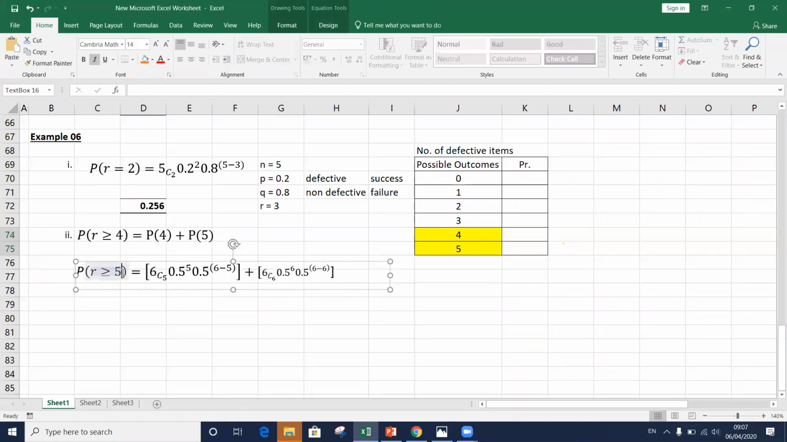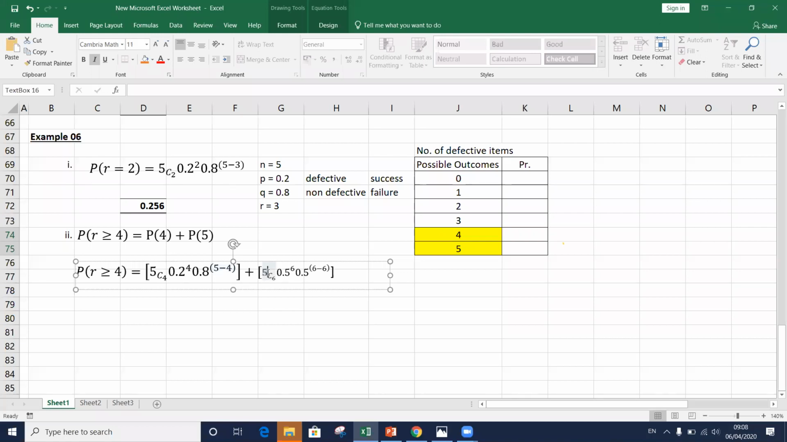Right. Only the R value changes. The other values do not change. The N value is 5 here. 5C4 into 0.2 to the power 4 into 0.8 to the power 5 minus 4. This is the probability of having exactly 4 defective items.